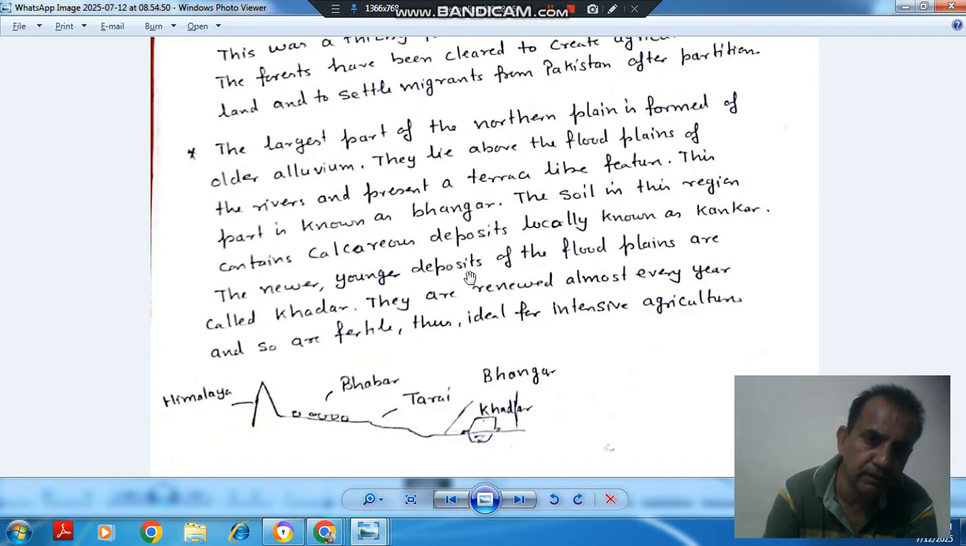The newer, younger deposits of floodplains are called Khadar. So this is the Khadar region. They are renewed almost every year, so are fertile, thus ideal for intensive agriculture. So this is ideal for agriculture. This is the Bangar region, this is the Tarai region, this is the Bhabar region, and this is the Himalaya.